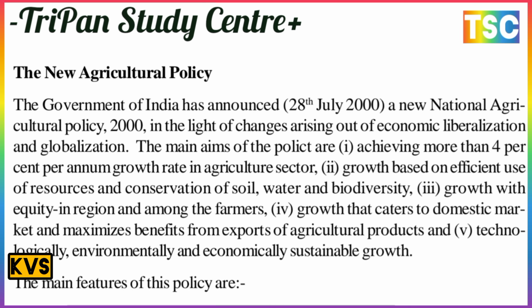This is an important period for the new agriculture policy, and there are five most important rules and regulations here.